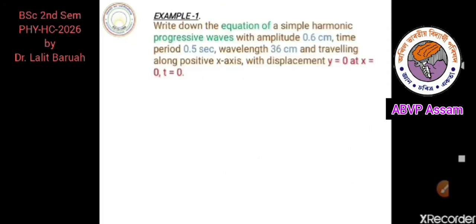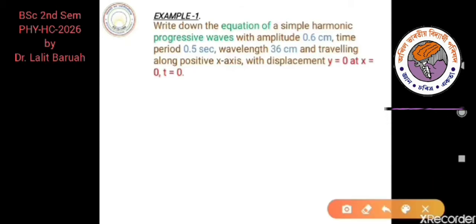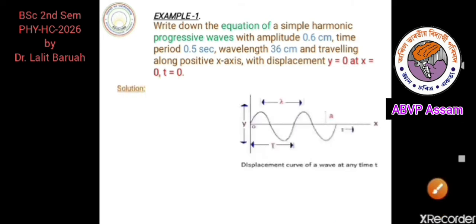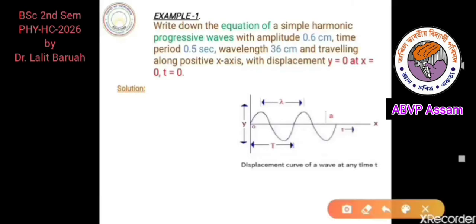Let us clarify this concept with an example. Here we have to find the equation of a plane progressive wave, and a few conditions are given. Depending upon these conditions, this is the initial condition, we can draw the wave. So in this way, here O is the origin and the wave is along the x direction.